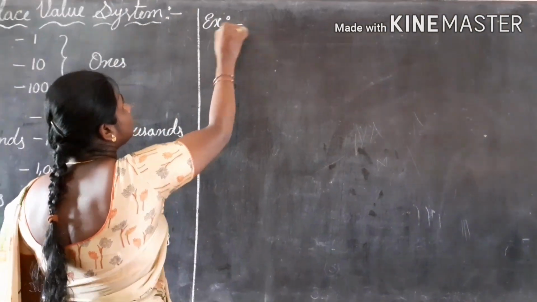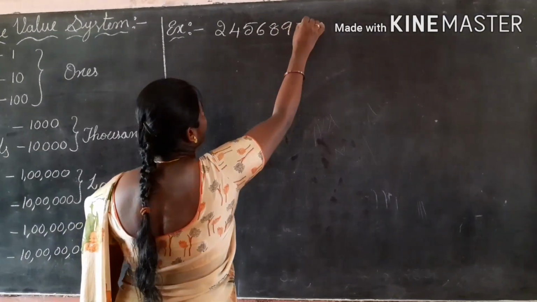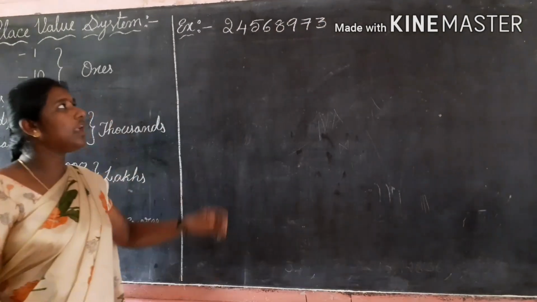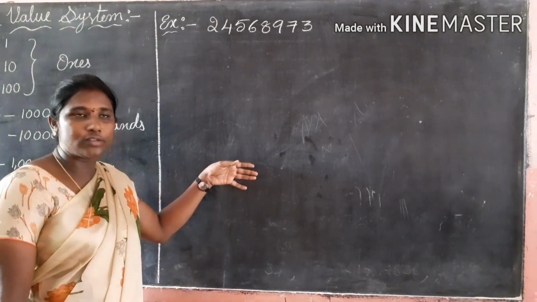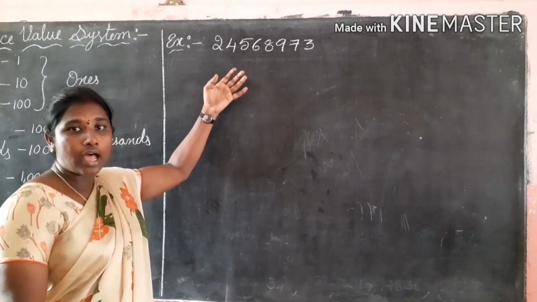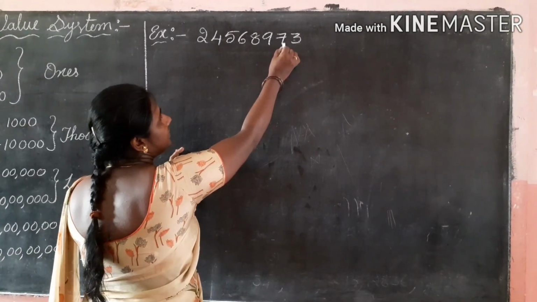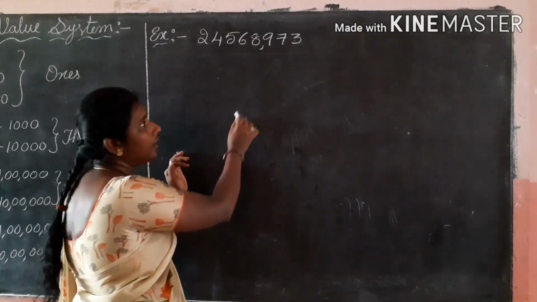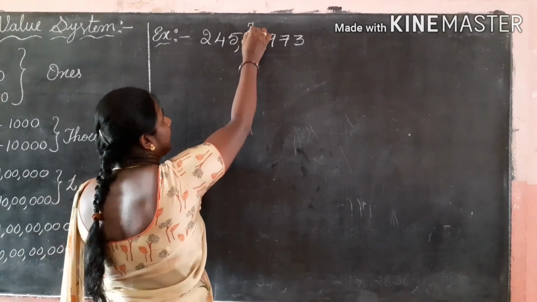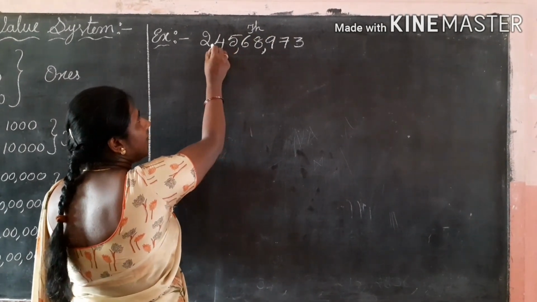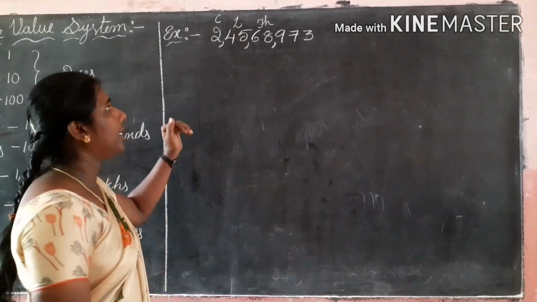For example, how do we write this number in the Indian place value system? Before we write it, we have to put the commas. How do we put the commas? According to their periods. Here first, ones, tens, hundreds. We put a comma here. It is the ones period. Next, 1,000, 10,000. It is the thousands period. Next, lakhs, 10 lakhs. Before the comma, it is the lakhs period. It is the crores period.